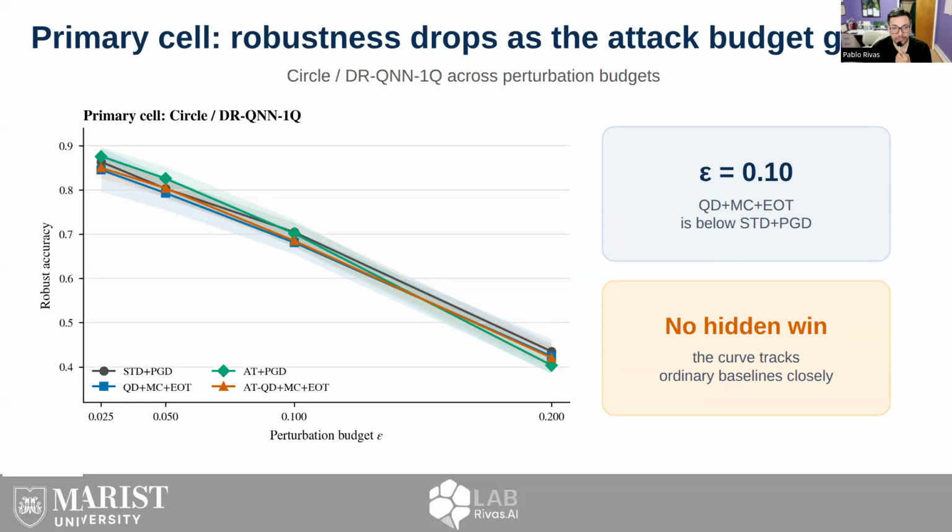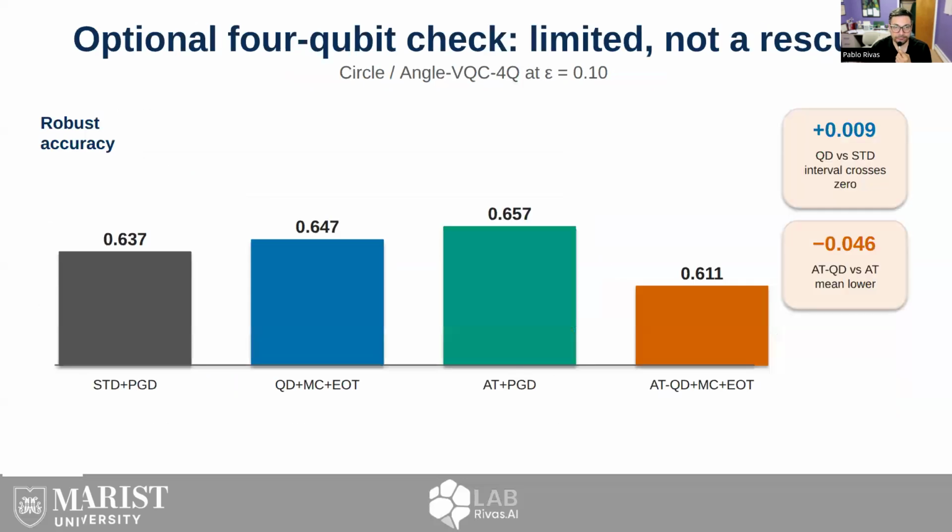This is important for how we write the paper. The result is not that one epsilon was unlucky. The primary curve suggests that stochastic dropout mechanism is not creating a robust margin in this controlled setting. It behaves more like a regularizer than a dependable defense.